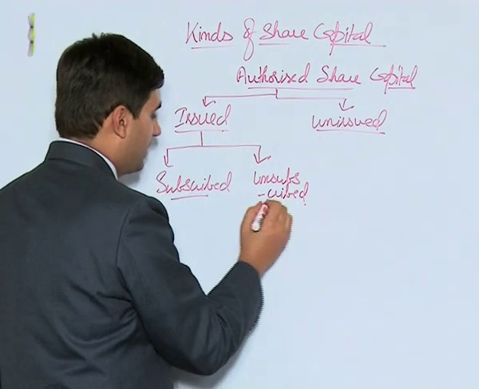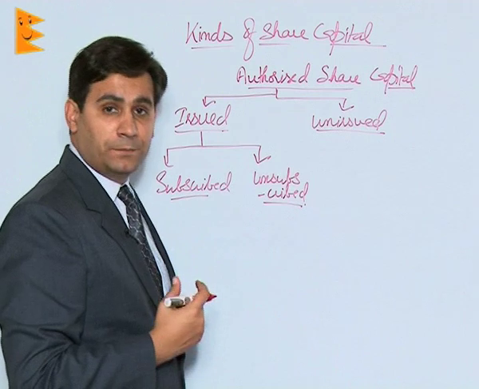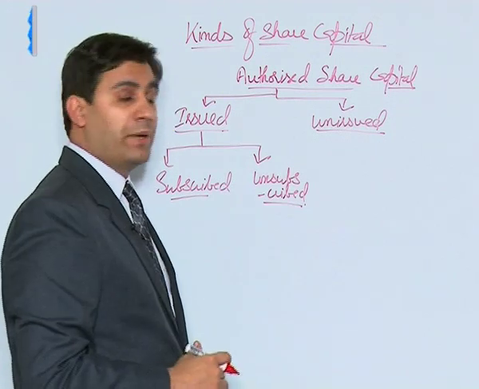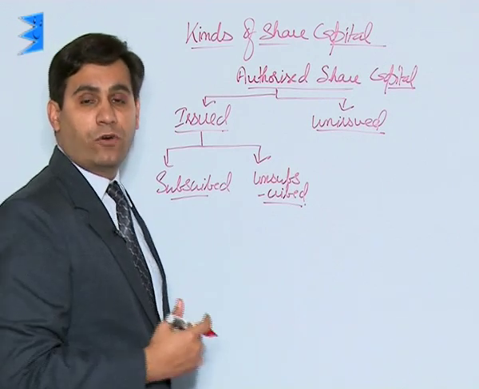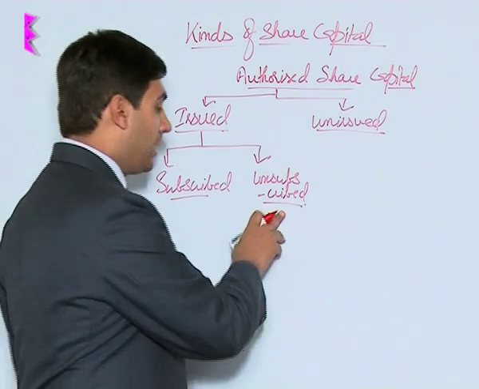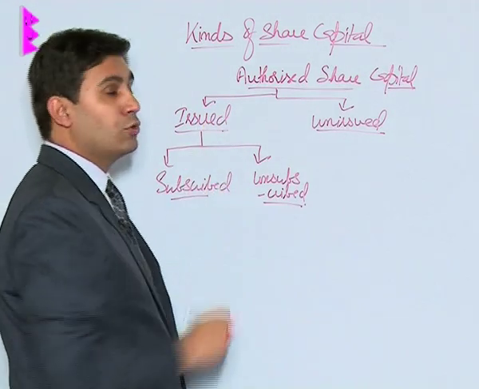Subscribed capital represents that part of issued share capital which has been taken up by the public, whereas unsubscribed capital refers to that part of share capital which has not been subscribed for by the public. It represents the unsold amount of shares out of this issued share capital.